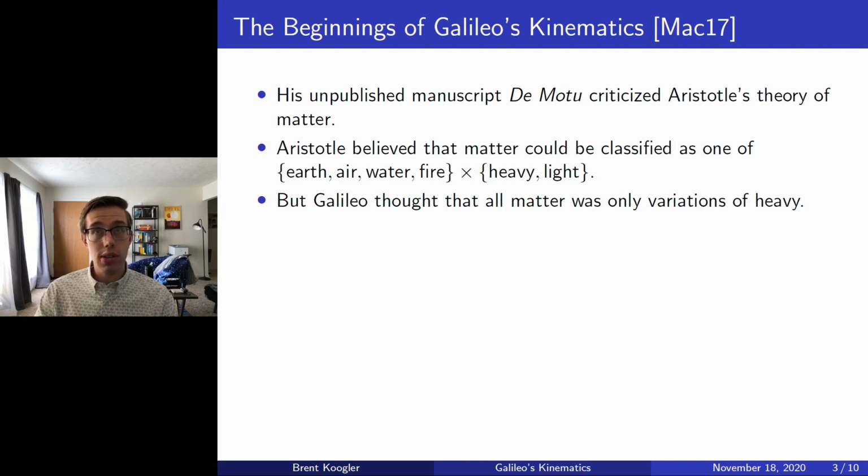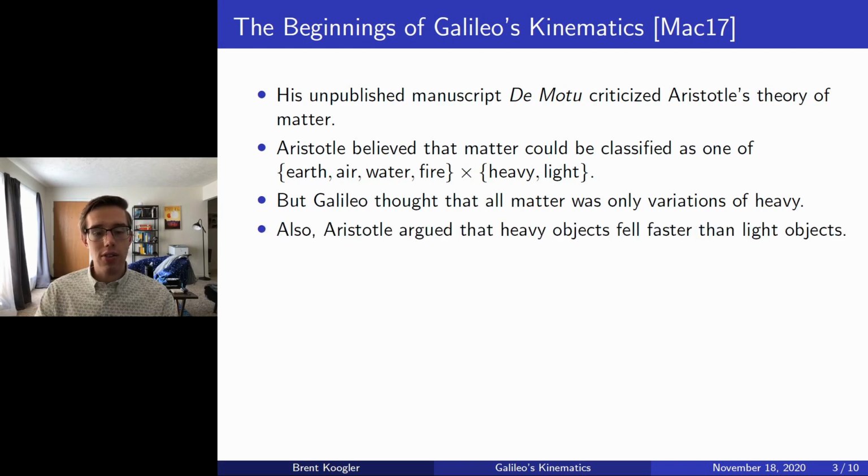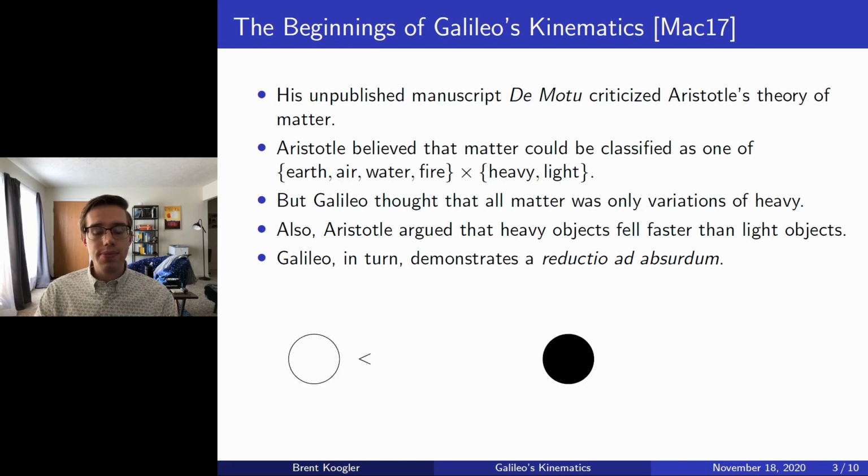But more to the point of kinematics, Aristotle argued that heavy objects should fall faster than light objects. But Galileo, in turn, argued that such a hypothesis would give a reductio ad absurdum. And we now describe Galileo's argument below. So, suppose that we are given two differently weighed objects, and we're going to suppose that the filled-in circle here is heavier than the non-filled-in circle. Then by Aristotle's theory, the heavy object should fall faster, and so we get this relation.